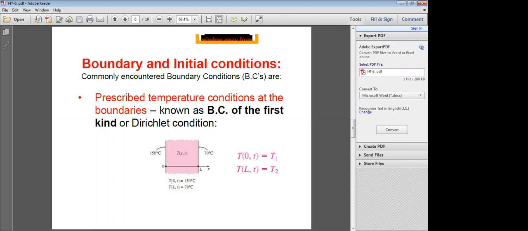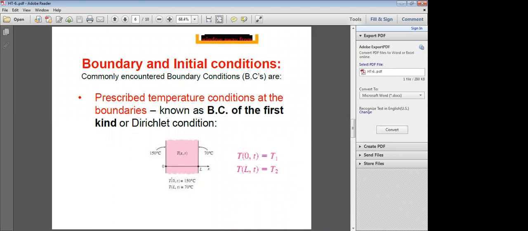So what is the temperature at x equal to 0 at a given time small t? That is 150 degrees centigrade. And what is the temperature at x equal to L at a given time t? That is 70 degrees. So temperature at any given x at any given time.